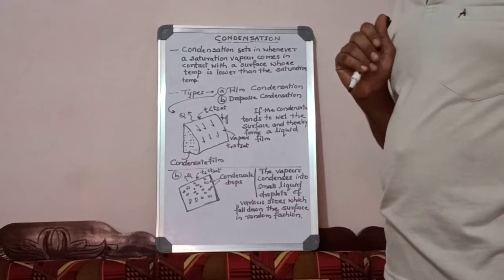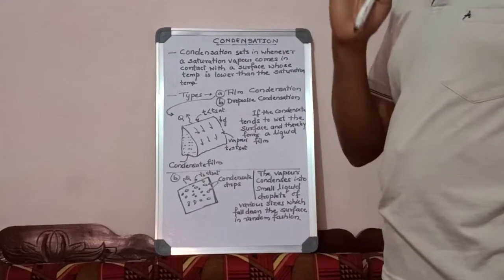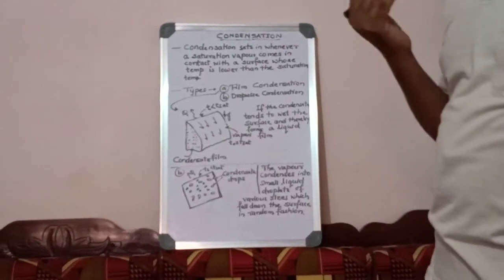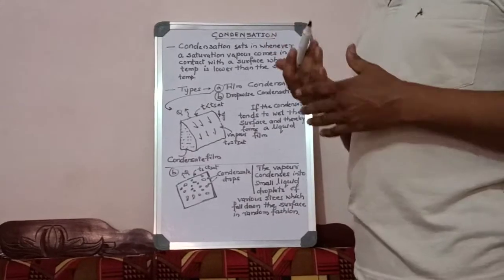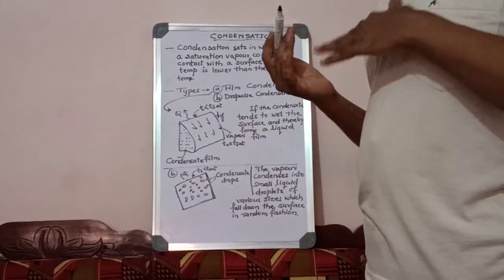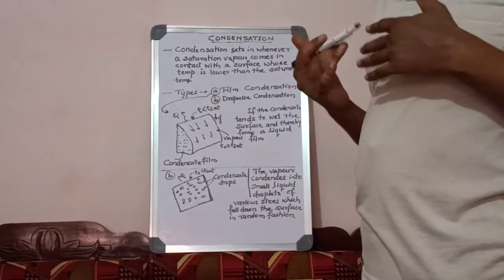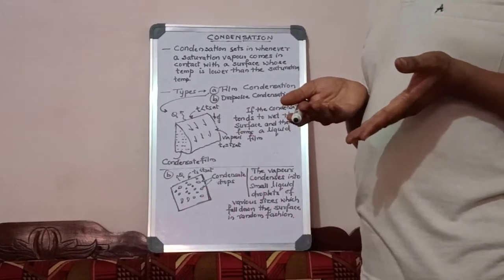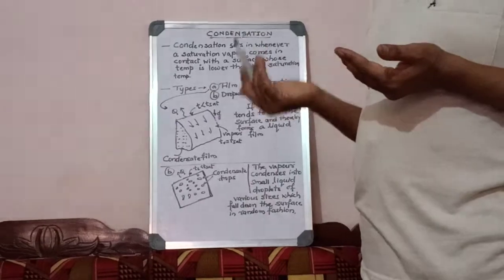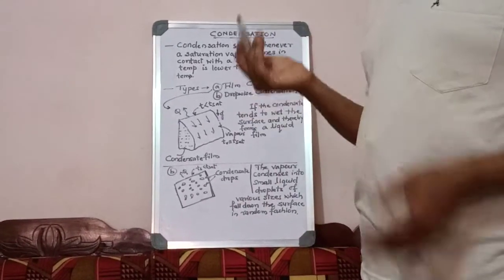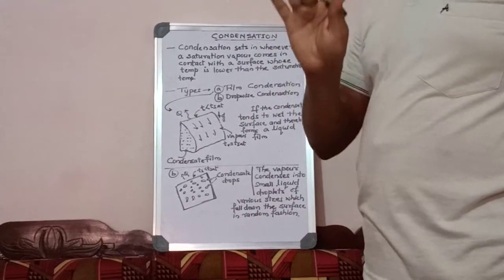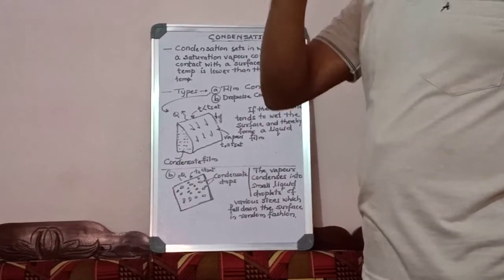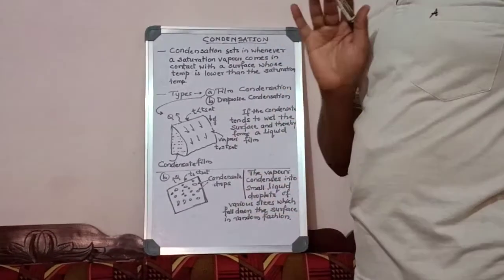How will the condensation take place? Vapors will attack the surface. The vapors have a high temperature and the surface has a low temperature. Because of the temperature difference, the vapor loses heat to the surface of the object, and because of that, the vapors are converted into liquid. That liquid will stay on the surface, and due to gravity, because the liquid is heavier, it will drop down and we will collect it at the bottom.